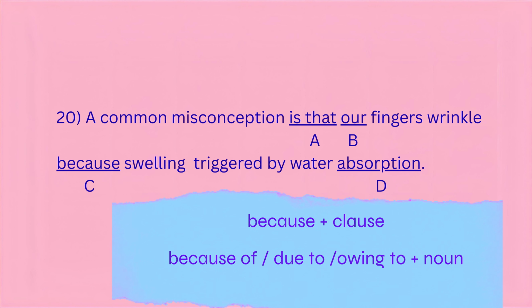So part C is the error. Fix: change because to because of. Finally, part D, absorption. This word fits perfectly. Water absorption is a natural scientific phrase, and it's used correctly here. No error in part D. Final answer: C is the error.